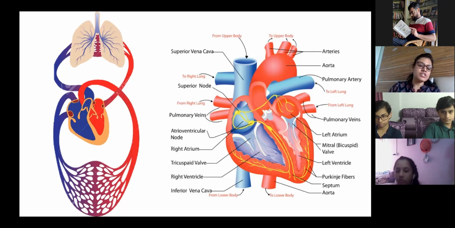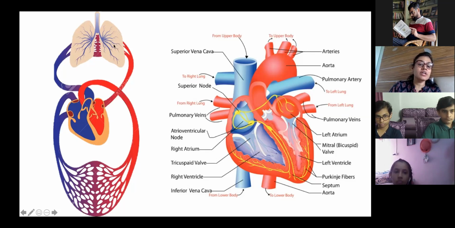If it is mentioned blood flow through the full heart, then you will continue from here. From the pulmonary artery, the carbon dioxide rich blood moves out to both sides, to the lungs. You know what happens at the lungs? At the alveoli the exchange of gases takes place.